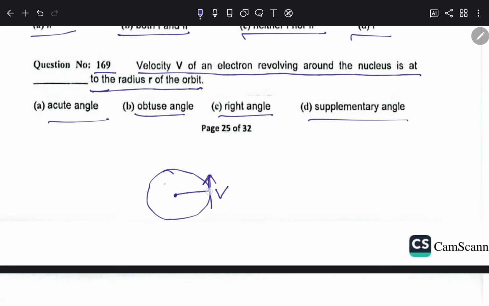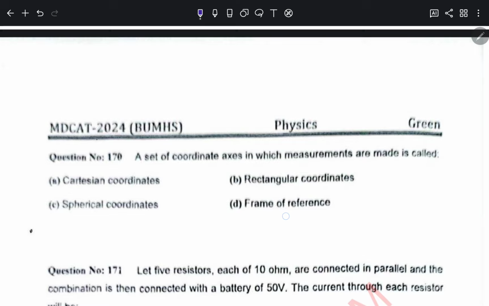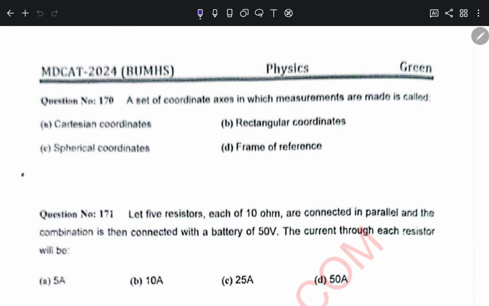170, a set of coordinate axes in which the measurements are made is called Cartesian coordinate, spherical coordinate, rectangular coordinate, frame of reference. So for 170, the coordinate system when measurements are made is the frame of reference.